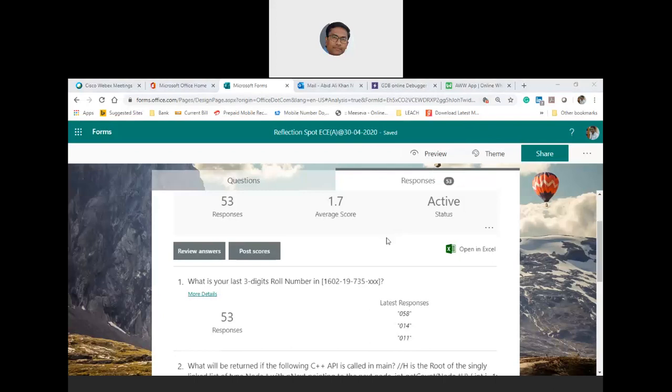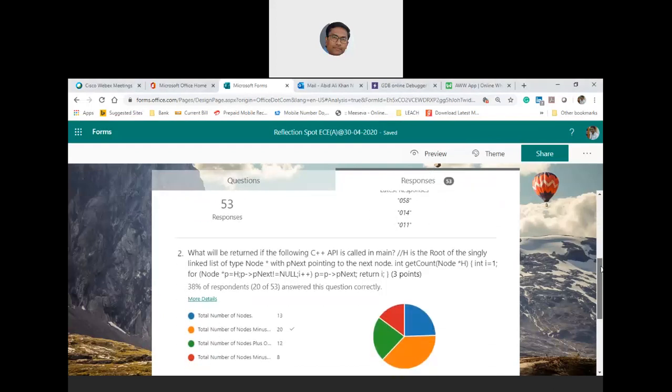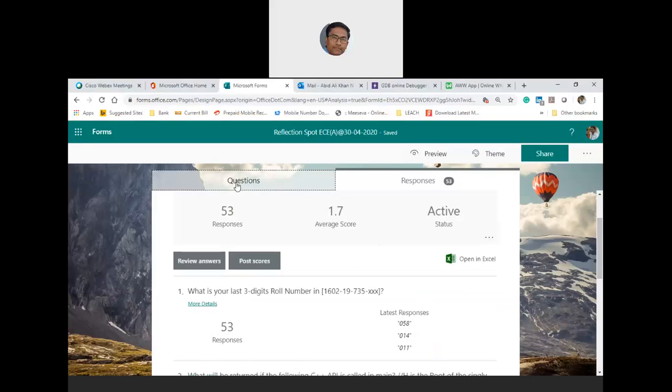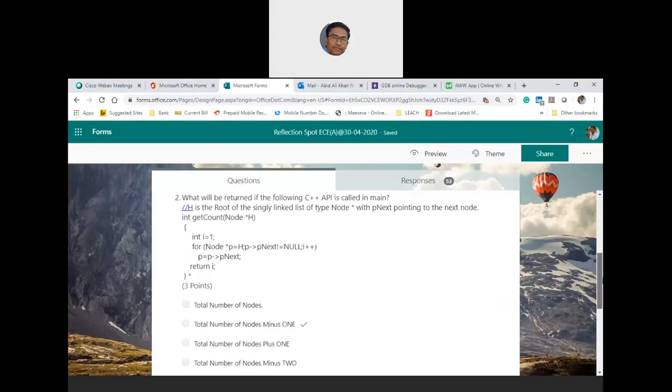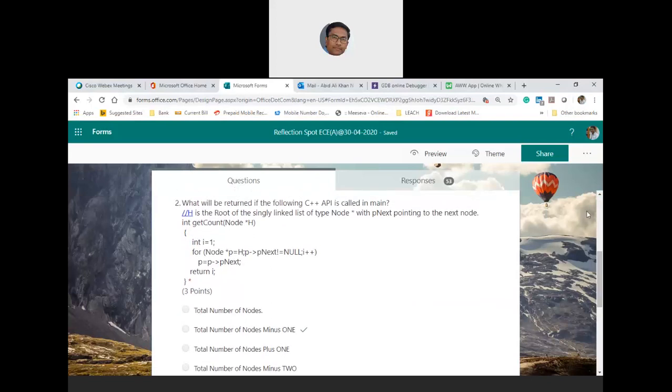Okay, let us go through these questions once. Let me go to these questions. This is a node traversal logic. I hope this web page is visible. Yes, sir. Okay, so what will be returned if the following C++ function is called in main? Assume that H is the root node of a single linked list of type node star with the p next pointing to the next node.